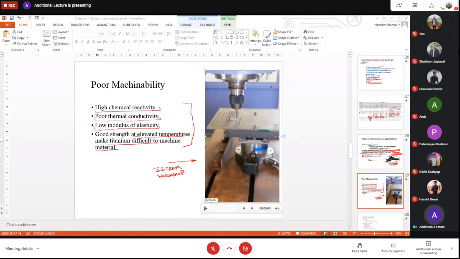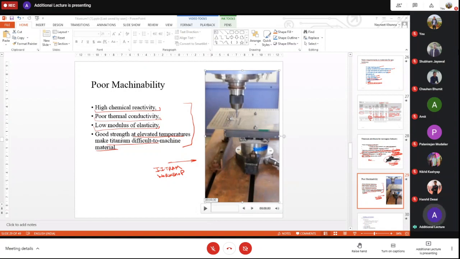We need productivity. Every time you cannot drill these holes by using non-conventional machining processes, with such thick plates of around 4 mm, 5 mm. So we need to focus on the conventional machining processes. But if you start machining this particular material, what is happening? Due to high chemical reactivity, you can see what is happening. It has poor thermal conductivity. So due to poor thermal conductivity, what is happening?